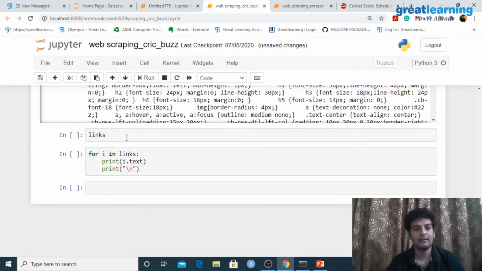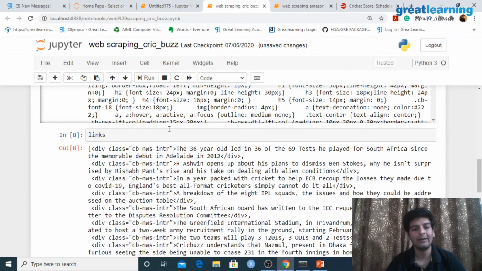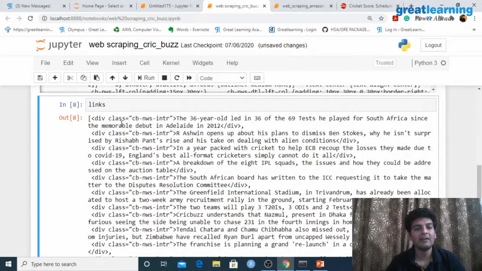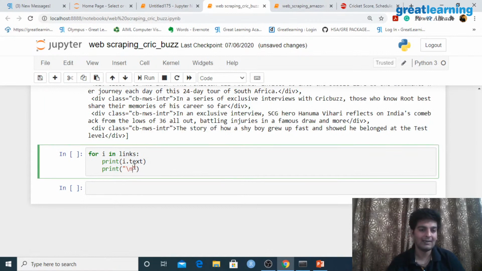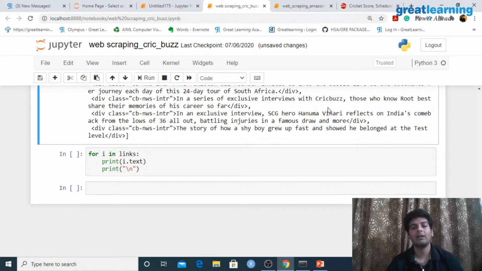Now that is done, let me go ahead and print out links. As you see, I have extracted all of these division tags where the class is equal to CB News Intro, and we have extracted the text which is present in this. Now again, what I want is only the text. I do not want these division tags over here. Since I don't want the division tags, I'll just use a for loop, and with the help of this for loop, I am going to print out whatever text is present within these links.